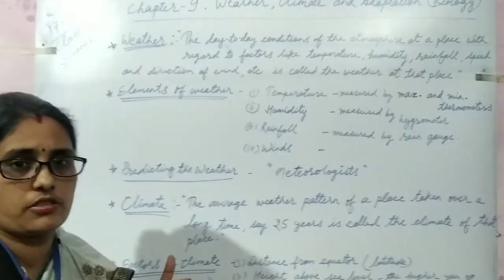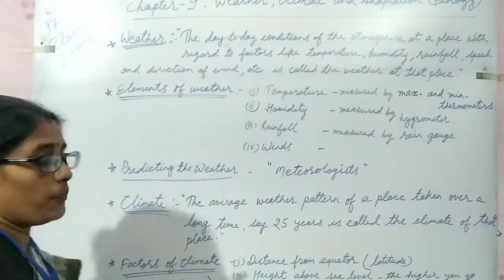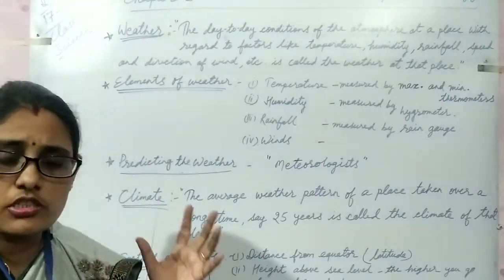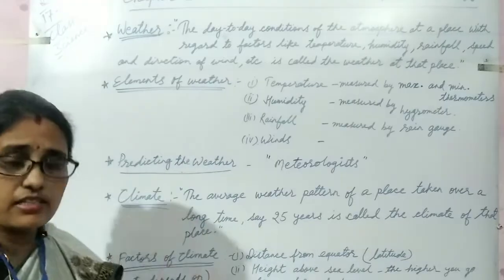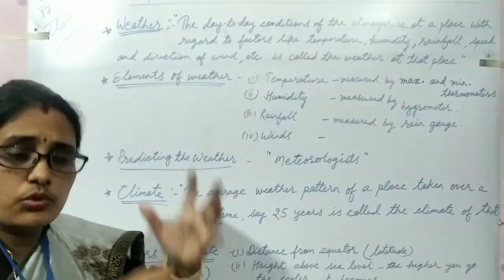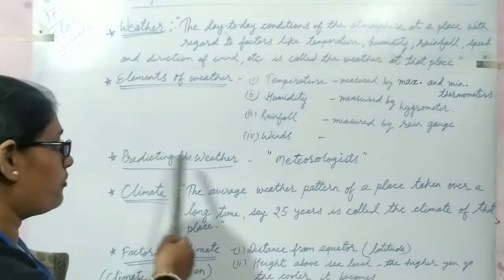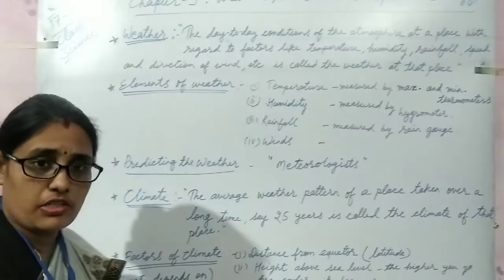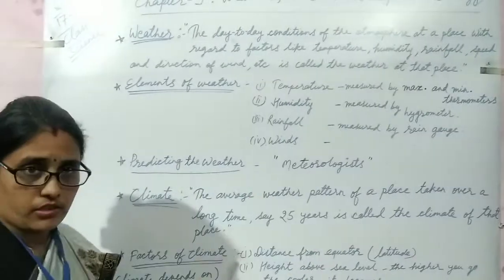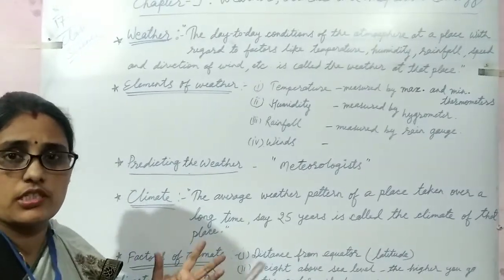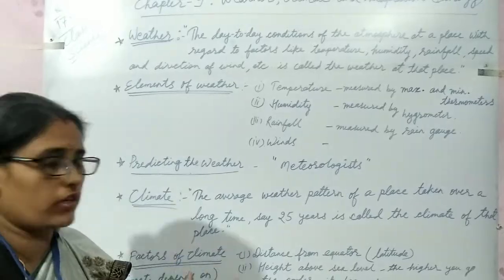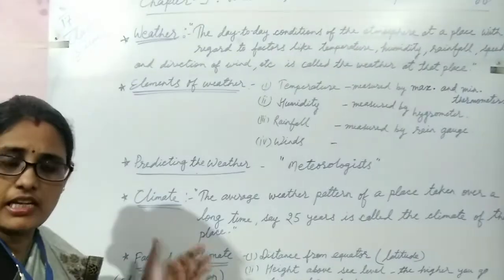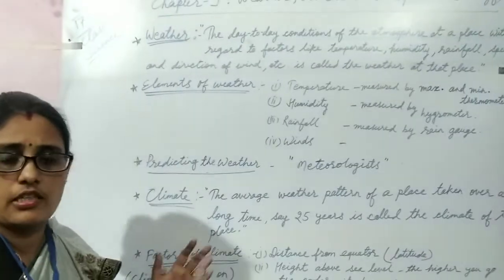Now, prediction of weather: meteorologists. A meteorologist is a scientist who studies the different factors of weather, and they predict the weather. Meteorologists are scientists who deal with the elements and factors of weather, and they also predict the weather.